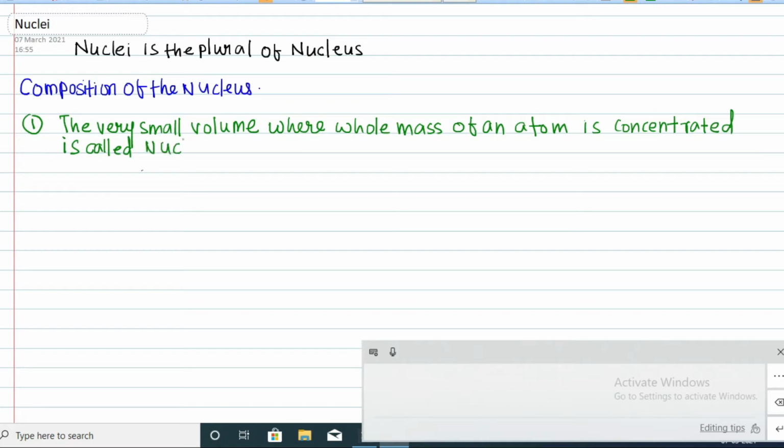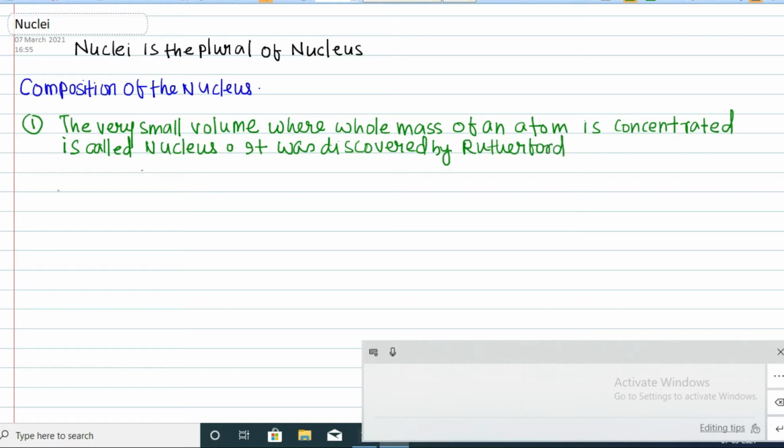It was discovered by Rutherford after the alpha ray scattering experiment.